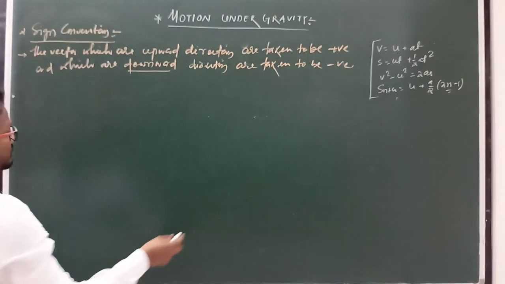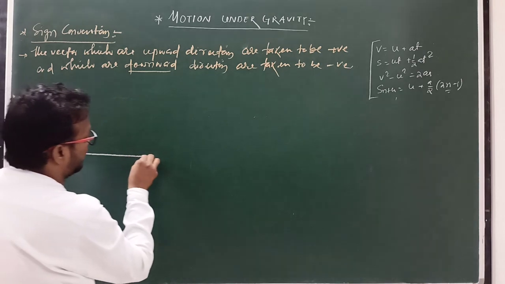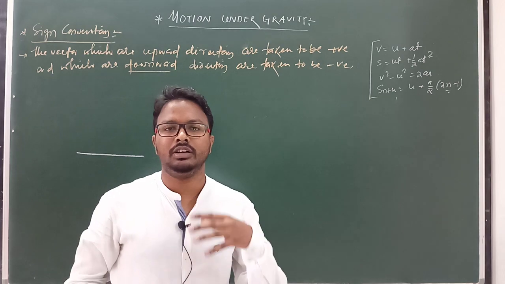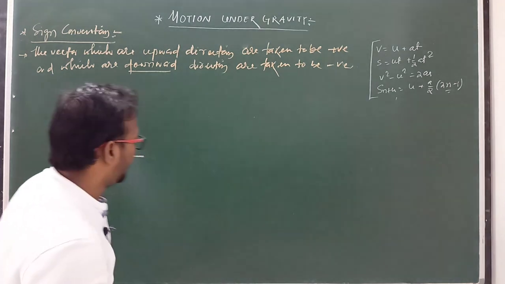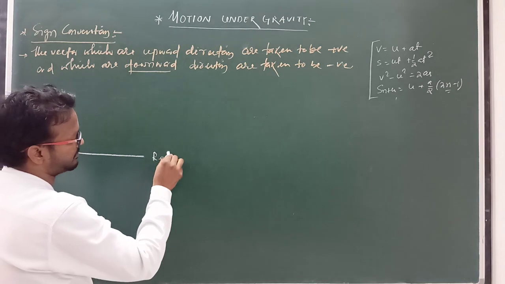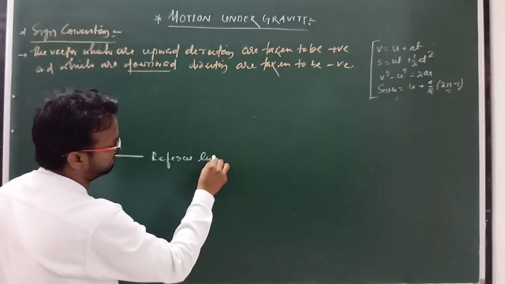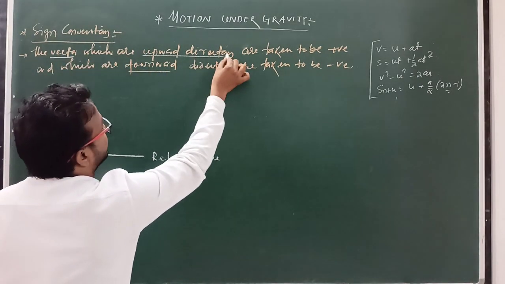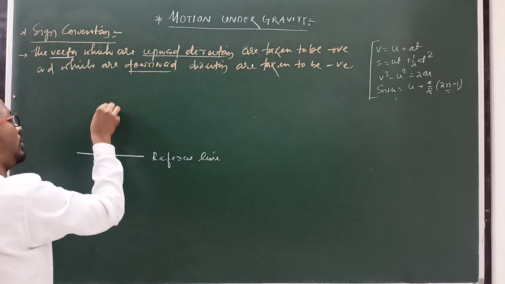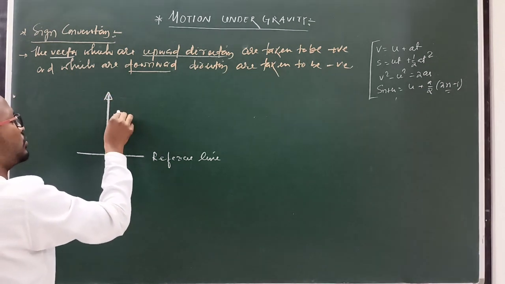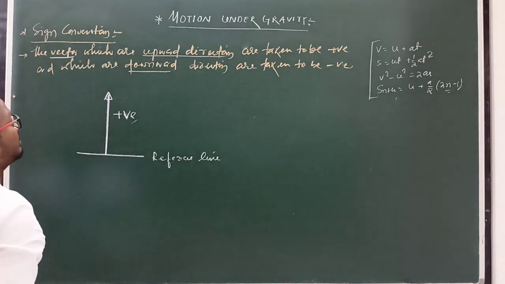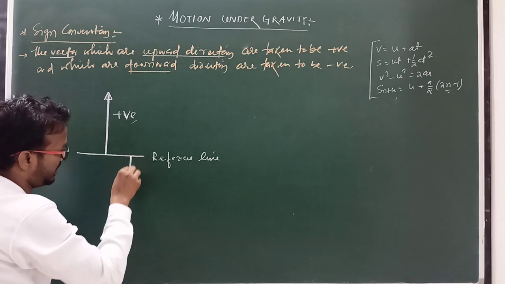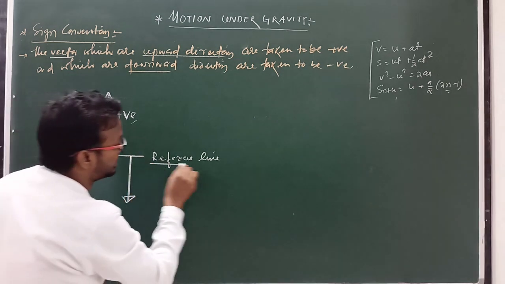That means, suppose this is the reference line, and the reference line is important. Reference line means you can say origin, where all the measurement starts from that point, and that is known as the reference line.